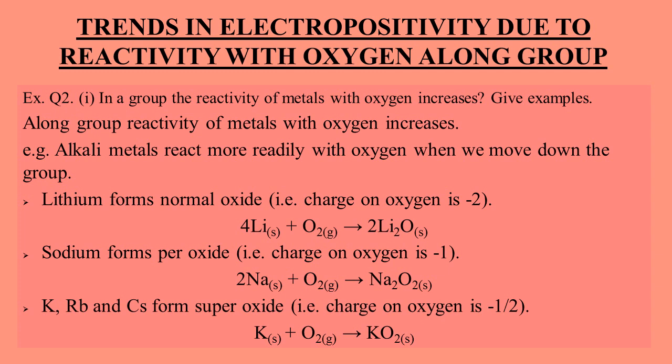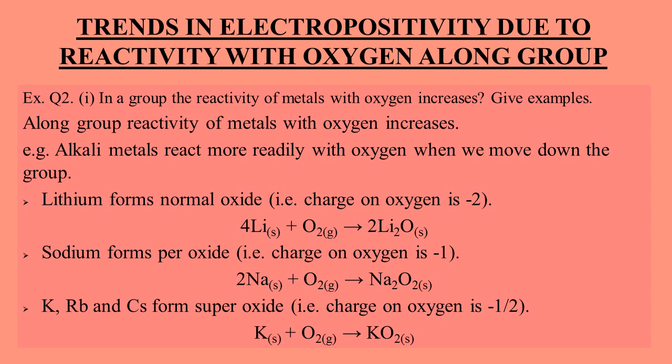Means first alkali metal like lithium forms normal oxide because its reaction with oxygen is slow. Normal oxide, the oxide in which the charge on oxygen is -2. You can see the equation in which lithium is reacting with oxygen and is forming the lithium oxide. The formula of lithium oxide is Li2O, while sodium reacts more readily with oxygen as compared to the lithium.